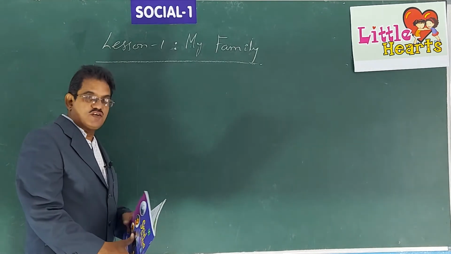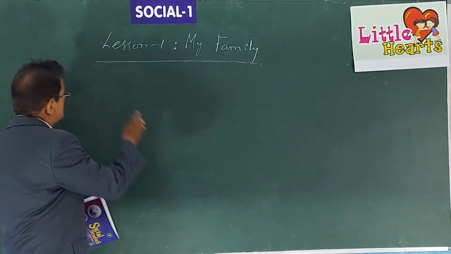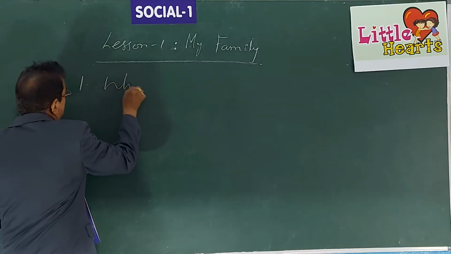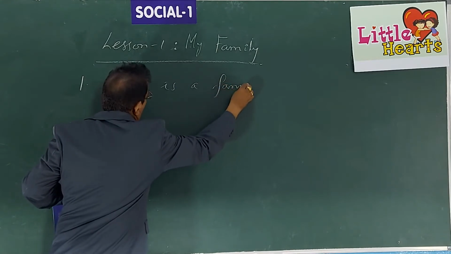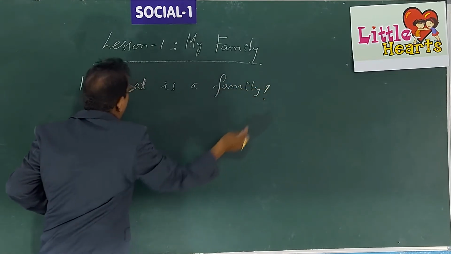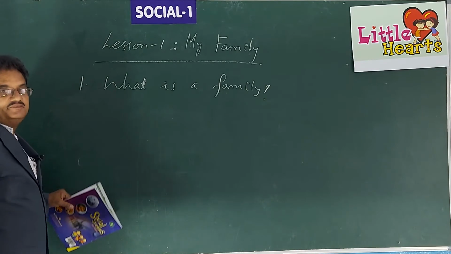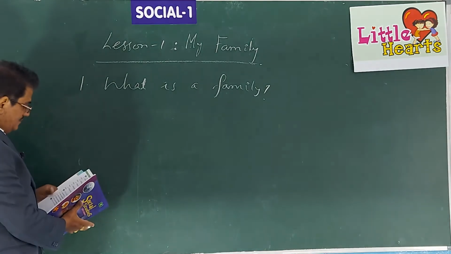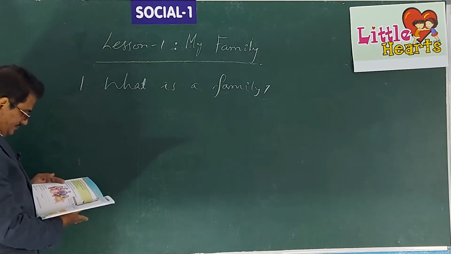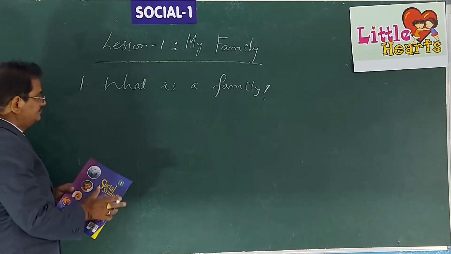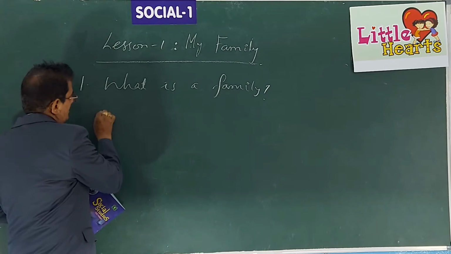Answer the following questions under A. What is a family?